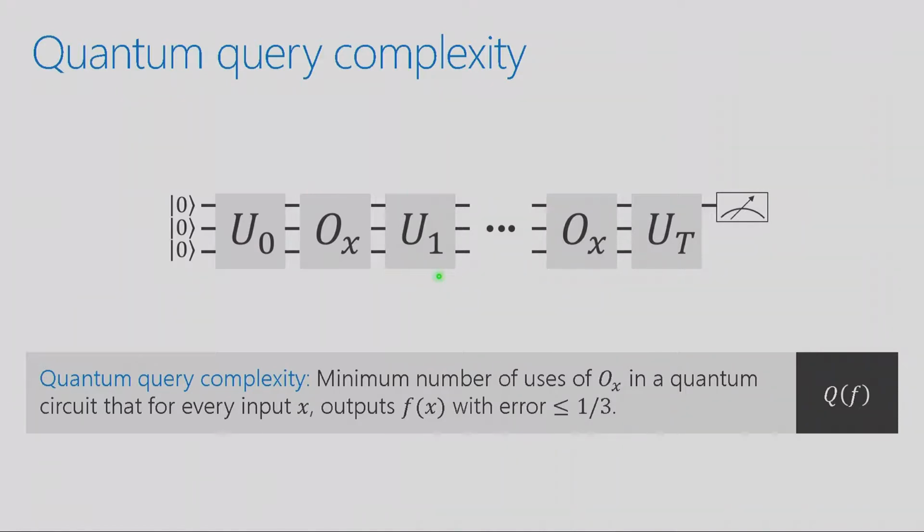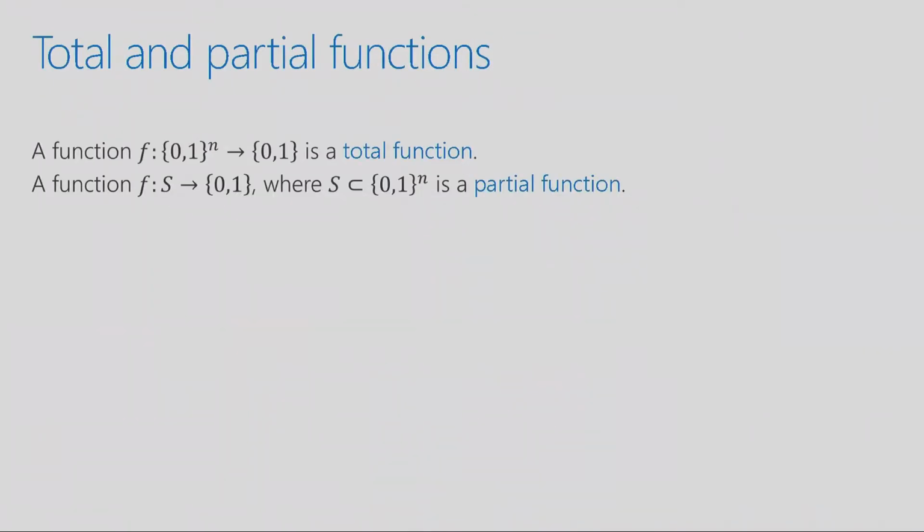And we use other symbols like this to denote other computational models. For example, D of f will denote deterministic query complexity, and R of f will denote randomized query complexity, but I won't really talk about those too much here. And lastly, before moving on, let me just comment on the distinction between total and partial functions, because these play a big role in query complexity.